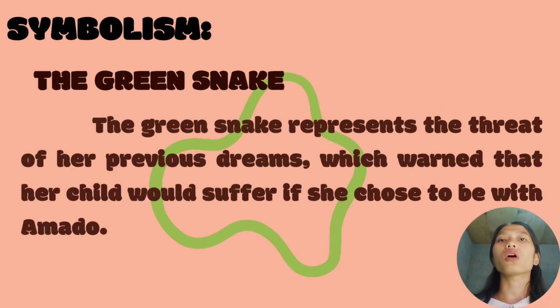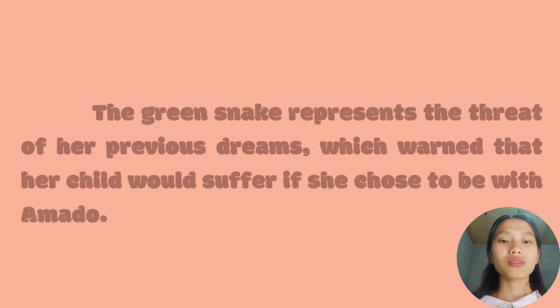In the story, there was a symbolism, if you have noticed. So, the symbolism was the green snake itself. So, the green snake represented the threat of her previous dreams, of her past, which warned that her child would suffer if she chose to be with Amado, if she chose to go back to that past, to go back to her lover. She would sacrifice, she would hurt, and the one who would be hurt the most is her child.